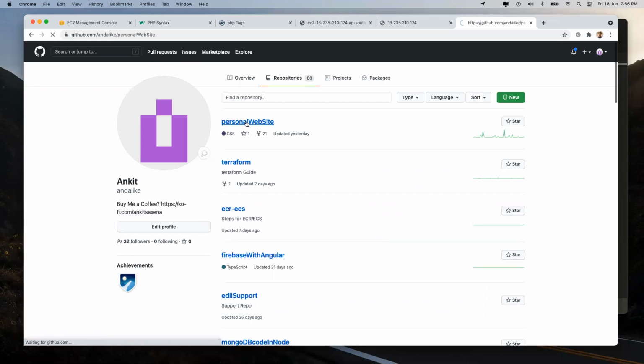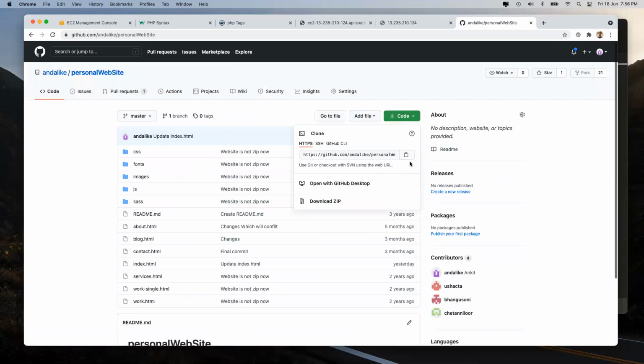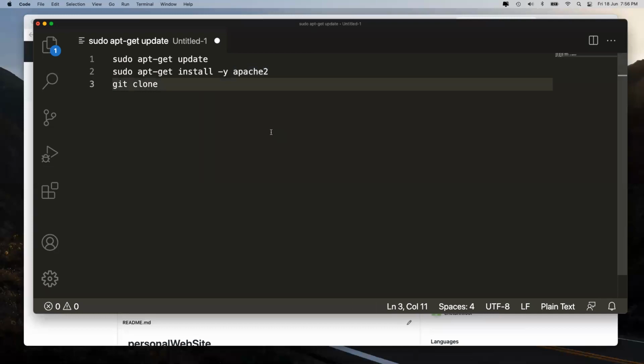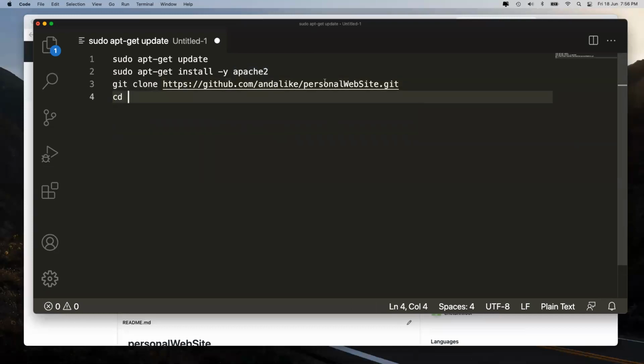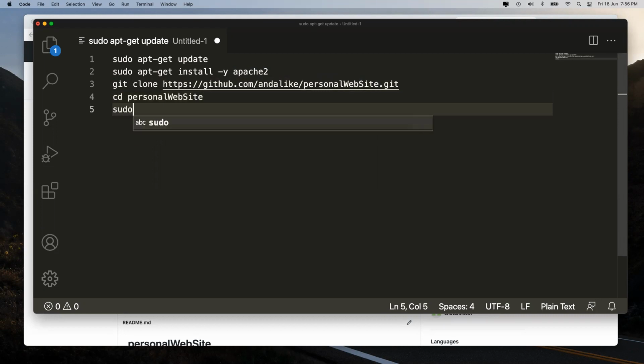This personal website, I just have to download it, right? So I just do a clone. Obviously it will create a folder by this name. I go inside that folder and I do sudo cp -r, recursively copy everything from whatever is inside this folder, and where to copy: /var/www/html. Is this understood by one and all? Yes or no?